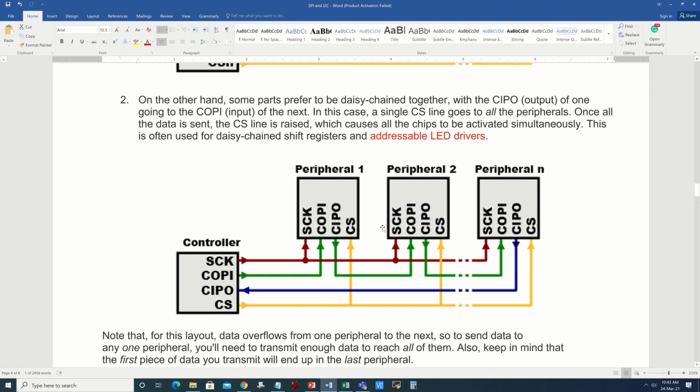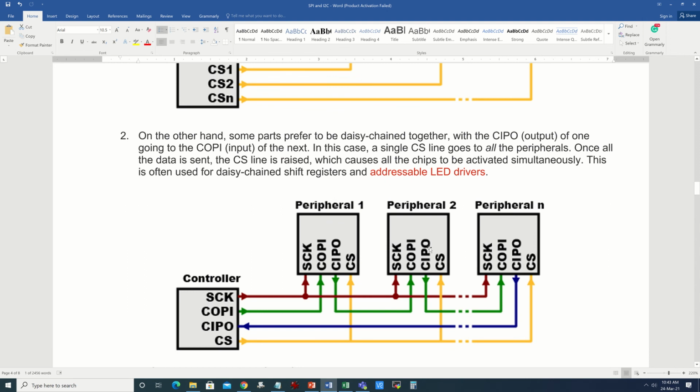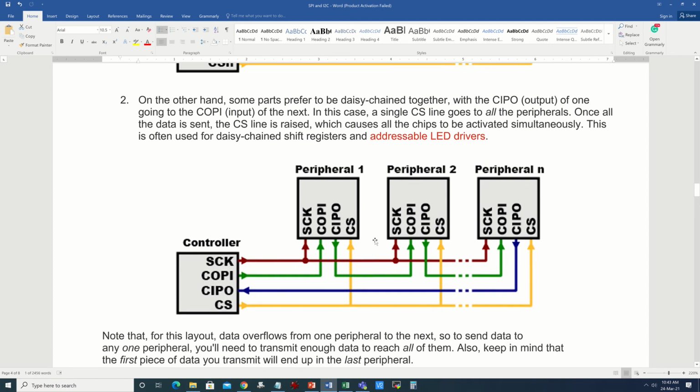Now, it's not necessary that we should always have this serial communication connection where SCK are in parallel, COPI and CIPO are in parallel. It's not always necessary. To reduce the possibility of short circuit due to any mistake or any coding error, there is something called daisy chaining method. Okay, so this is called daisy chaining method. So the daisy chained connection.